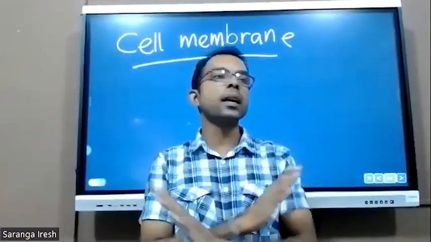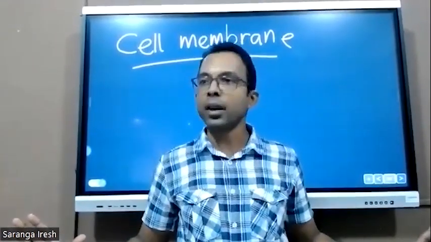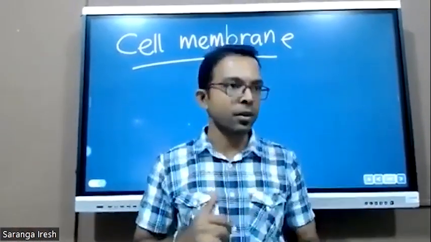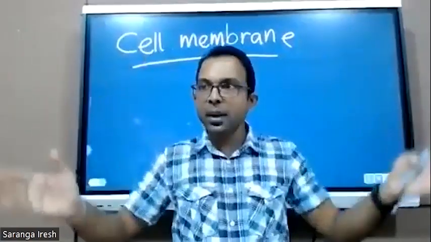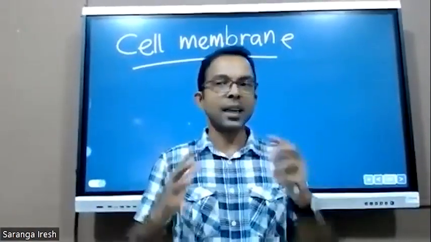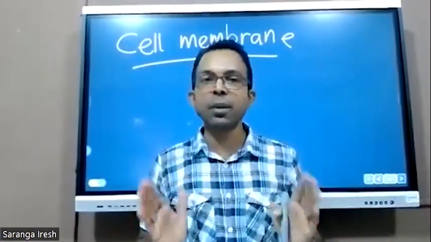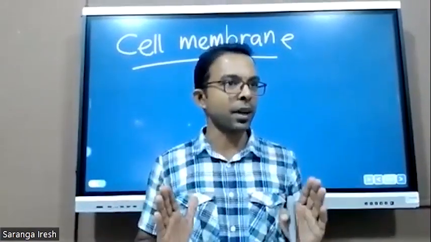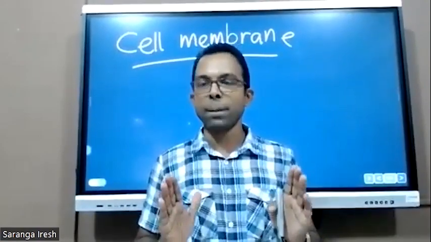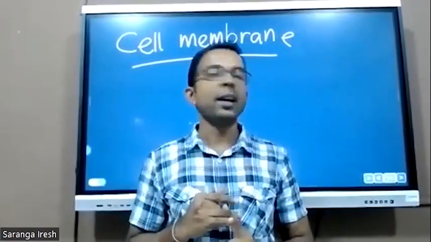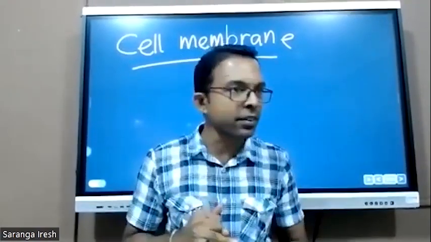Now write the subtopic, cell membrane, because remember, this cell membrane can be seen in any type of living organism, even the prokaryotes or eukaryotes. Their cell is covered by the membrane. Their cellular components are covered by the membrane, that is the cell membrane, or it is called plasma membrane. Understood? That is membrane. And I said that this protects the cell and it creates the margin of the cell.